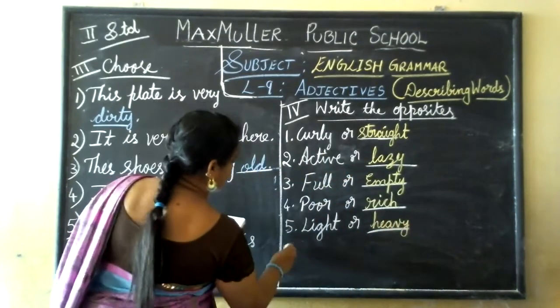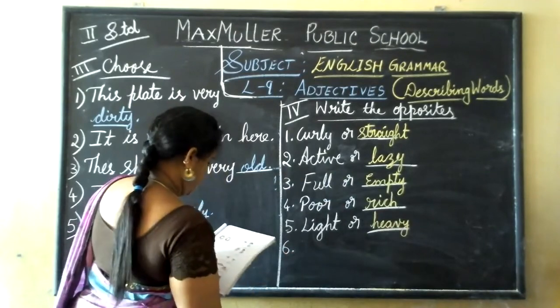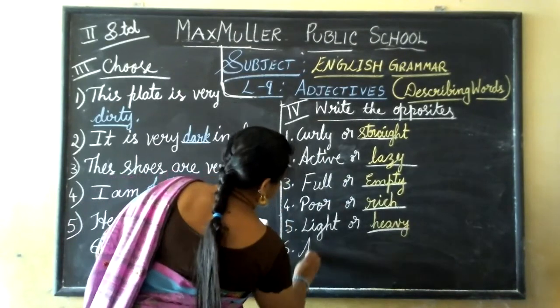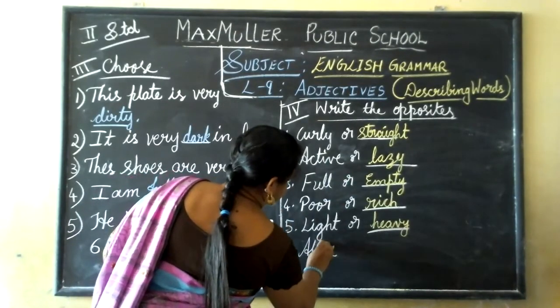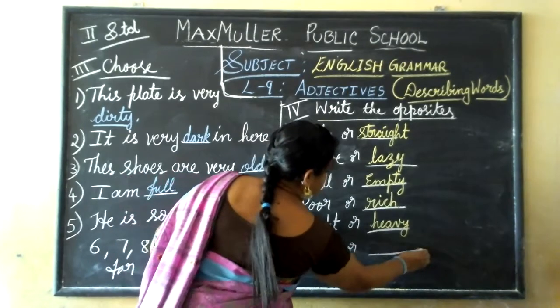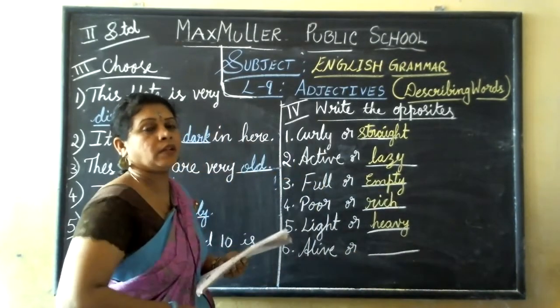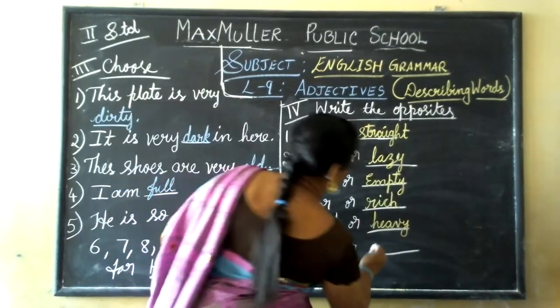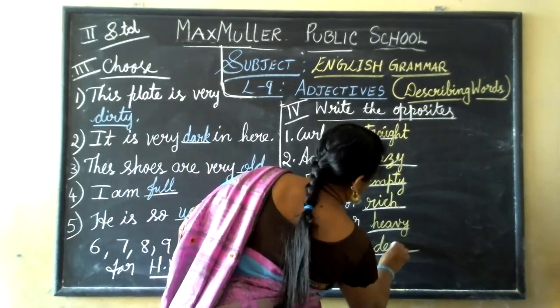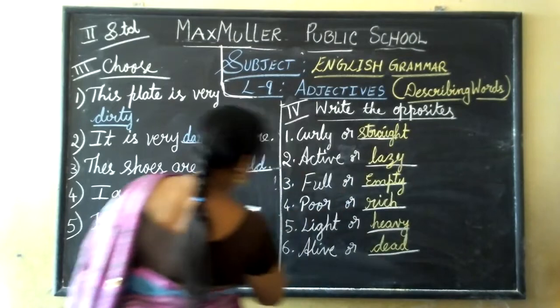Okay. Sixth one, alive or opposite of alive, living. If they are not living, what they will tell for them? Dead. Dead. Okay.